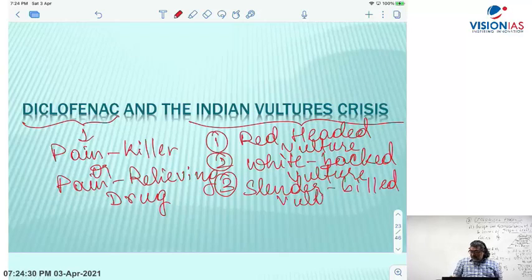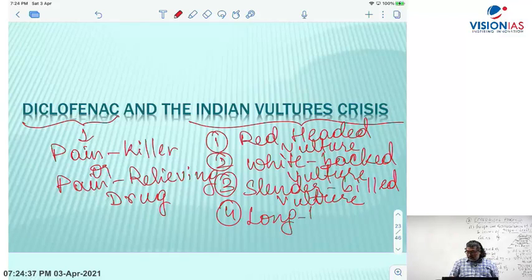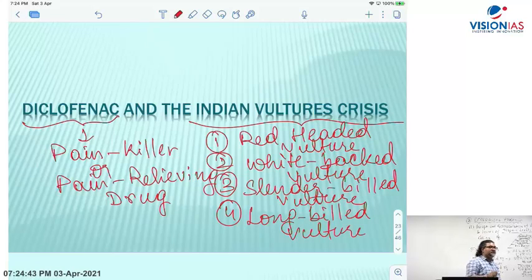I am writing the name here. And the 4th one is called long-billed vulture. These are 4 types of vultures in India. India has got 9 types of vultures.